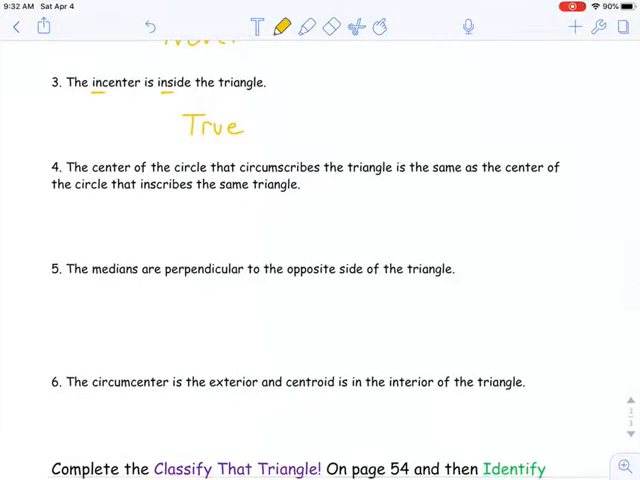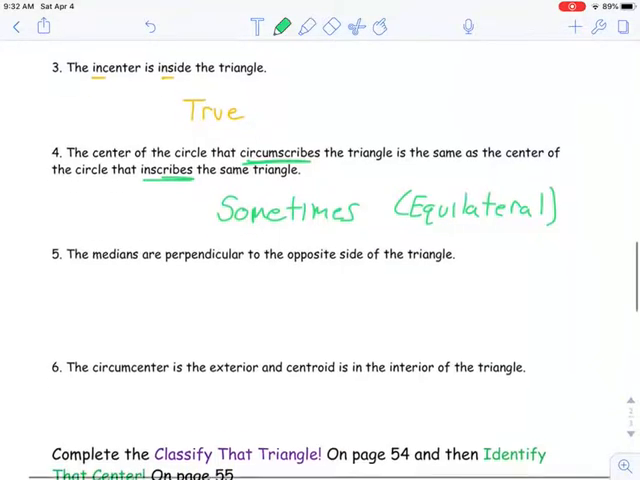All right. The center of a circle that circumscribes a triangle is the same as the center of the circle that inscribes the same triangle. So it's saying, can the circumcenter and the incenter be the same center? This can sometimes be true. Now it has to be a very specific triangle. It has to be an equilateral triangle. Equilateral. It's only true for that. Most of the time it's not true, but it can sometimes be true.